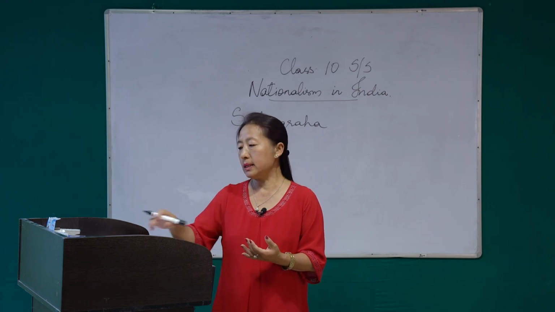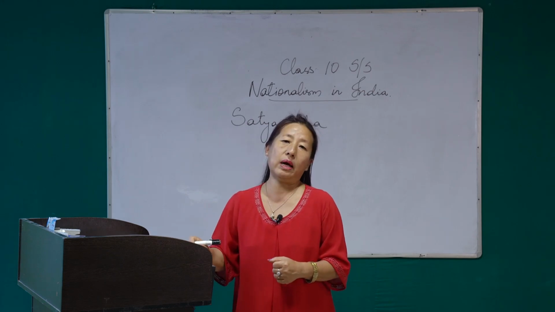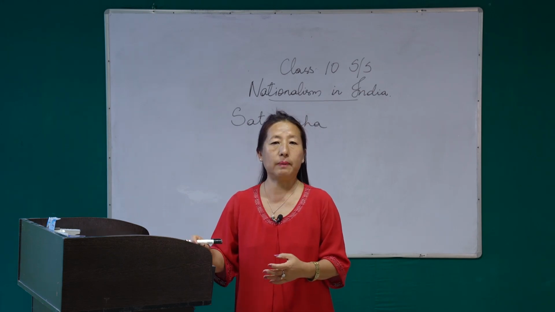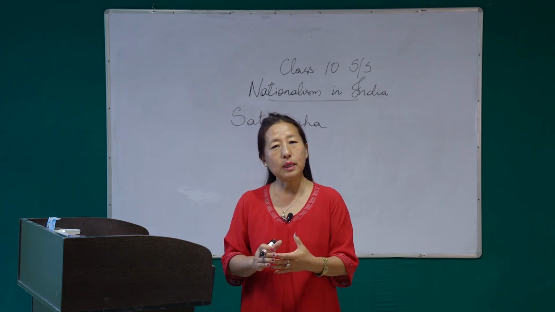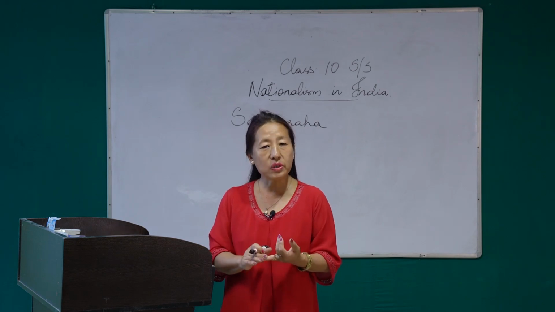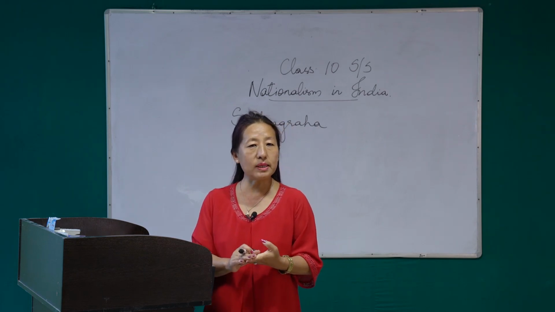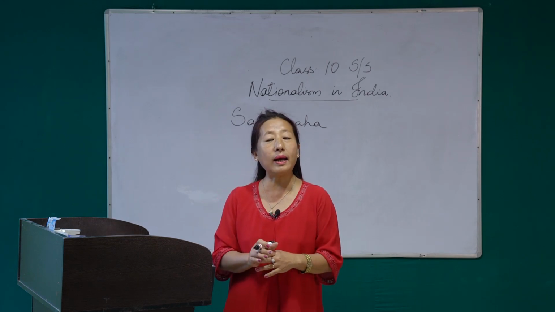Then the second point is removal of untouchability, okay? Because during that time, we all know Indian society was divided into castes. The Brahmins were there, the Kshatriyas, the Vaishyas, the Sudras, and then at the last, the lowest caste, we have the untouchables.